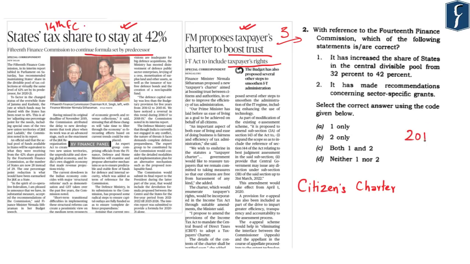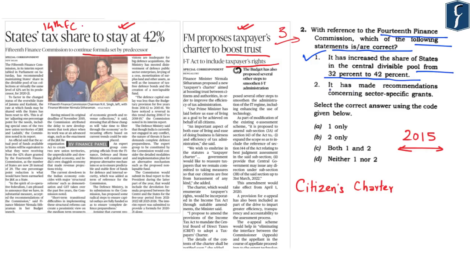As you can see, a prelims based question was asked in the year 2015 by UPSC. Now the question read, with reference to the 14th Finance Commission, which of the following statements are correct? First, it has increased the share of states in the central divisible pool from 32% to 42%. The second statement read, it has made recommendations concerning sector-specific grants. Now, this statement was incorrect with respect to the 14th Finance Commission. So the question was, select the correct answer using the code given below. So here the correct answer was A, that is 1 only.